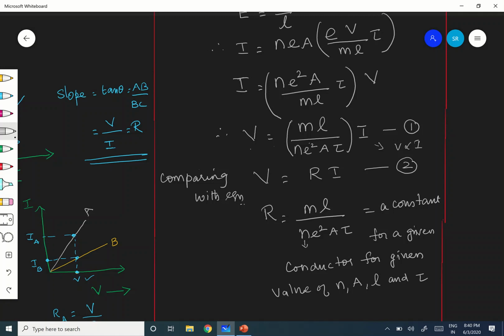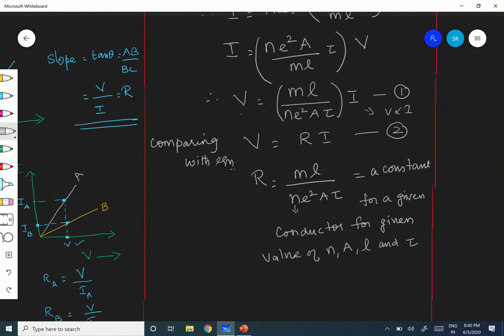So these two. That is why I have written for a given conductor, and for given values of A, L, m and e, which are already constant because m is the mass of the electron and e is the charge of the electron, and tau. What is tau? We have already seen it is the relaxation time.